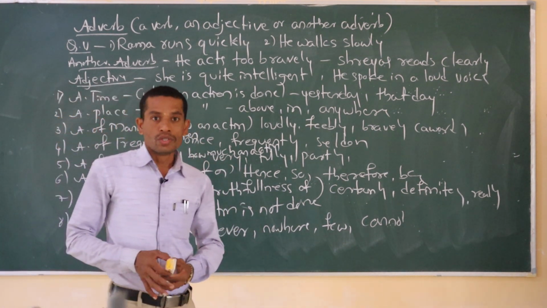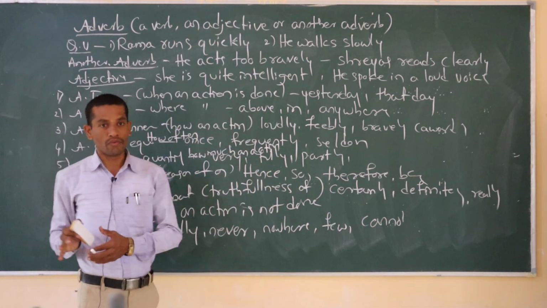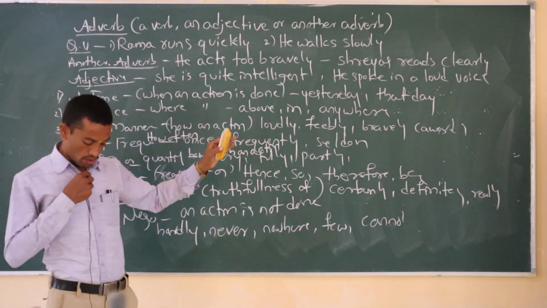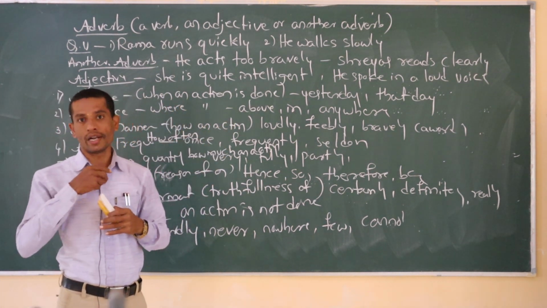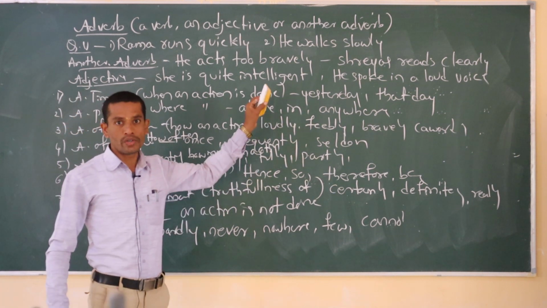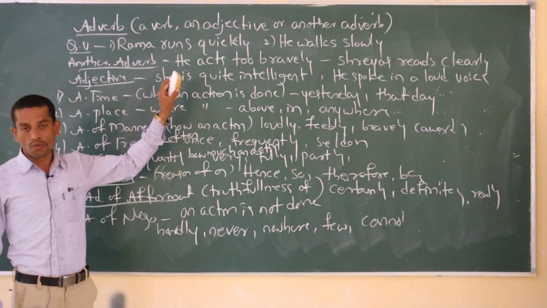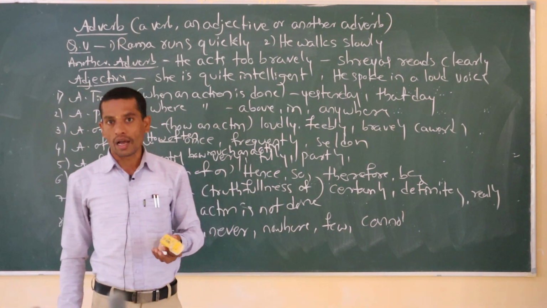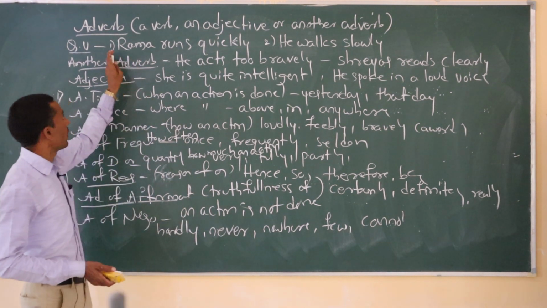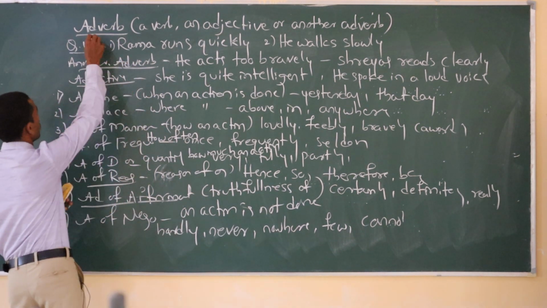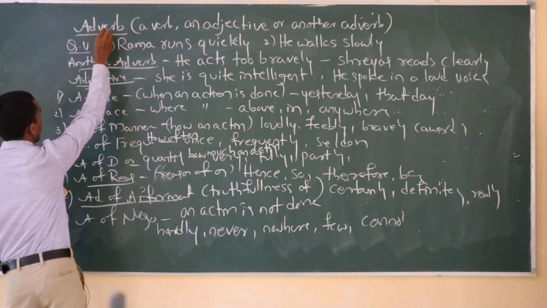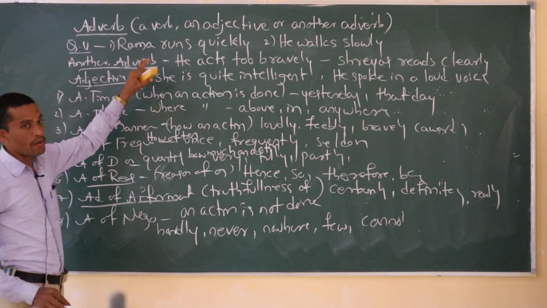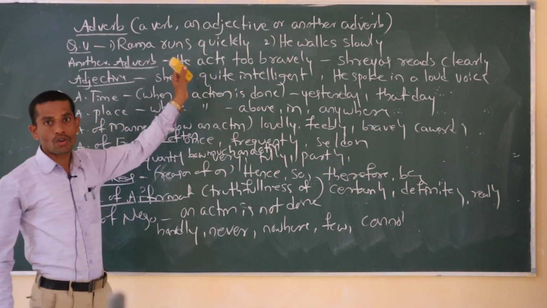Okay, fine. Today we discuss the part of speech adverb. Already we discussed one more part of speech, that is verb. If you understand verb, then definitely you will understand adverb also. Verb is nothing but an action word. Verb talks about action, and like that an adverb talks about a verb, and sometimes it talks about an adjective, sometimes about another adverb.